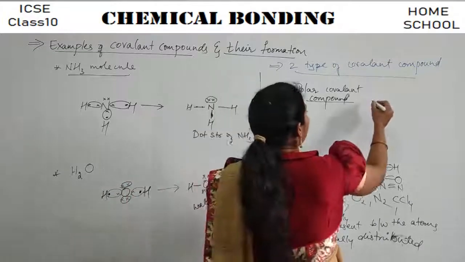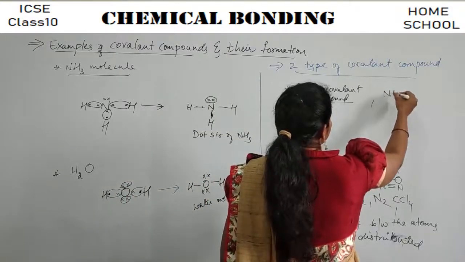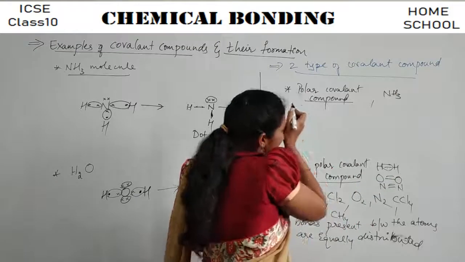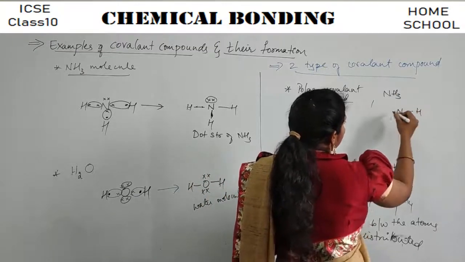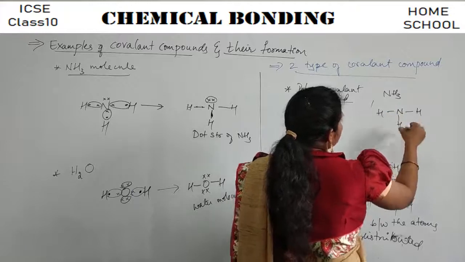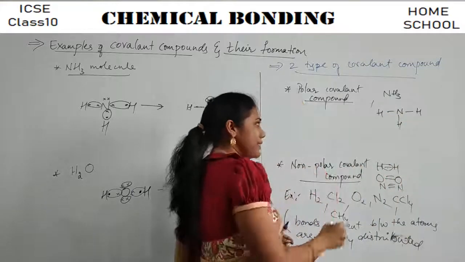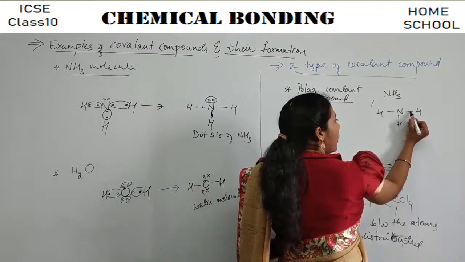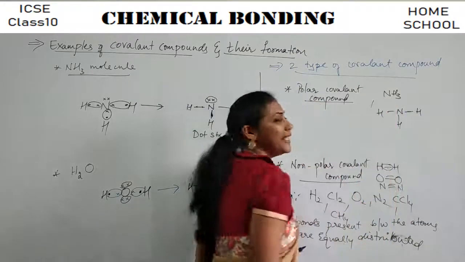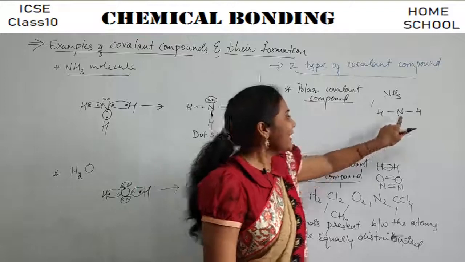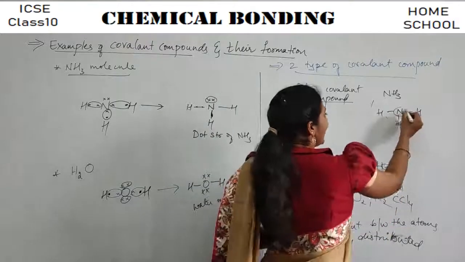Say for example, you have NH3. If I elaborate the structure, this is how it looks. What happens is, these bonds to some extent are nearer to the nitrogen. See, nitrogen is a very strong element.